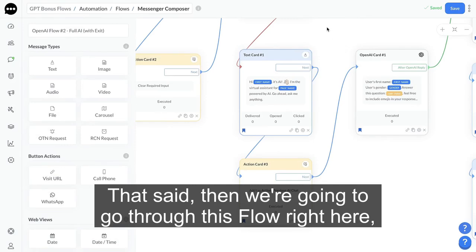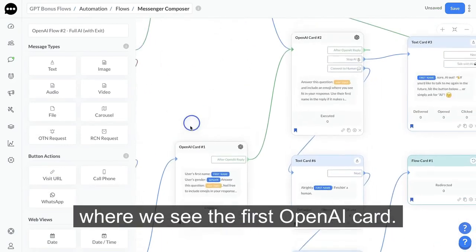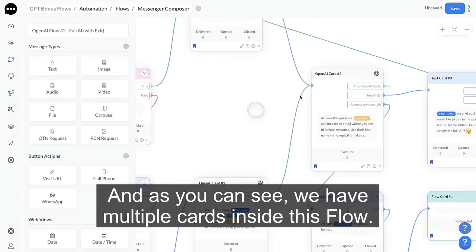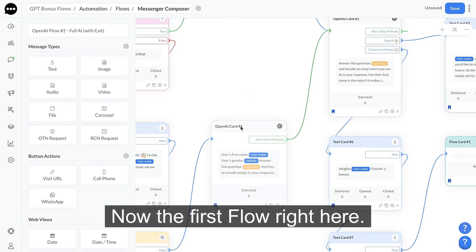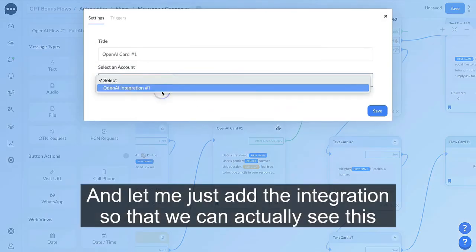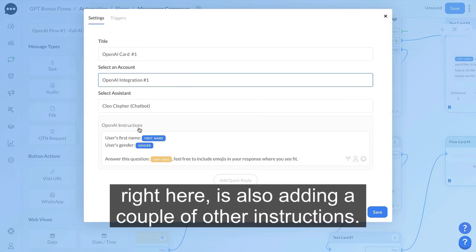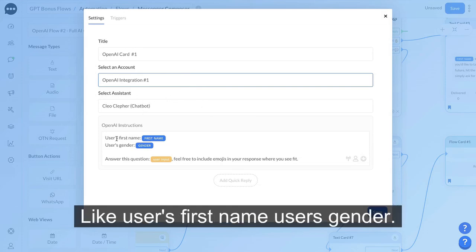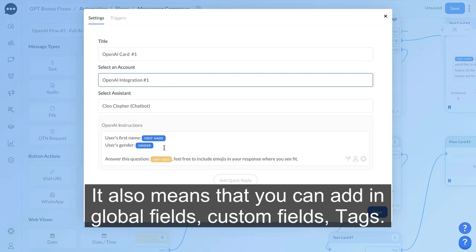That said, then we're going to go through this flow right here where we see the first OpenAI card. And as you can see, we have multiple cards inside this flow, 2 to be exact. Now the first flow right here, and let me just add the integration so that we can actually see this right here, is also adding a couple of other instructions like user's first name, user's gender. In fact, you can add as many instructions as you would like. That also means that you can add in global fields, custom fields, tags.